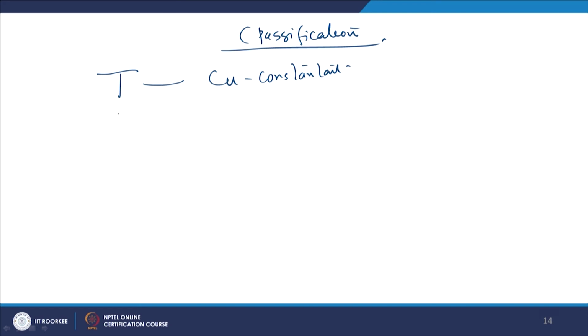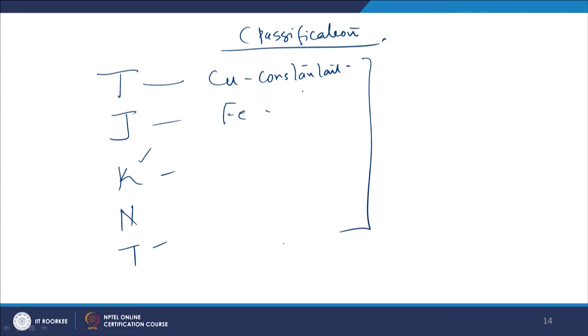Then J-type thermocouples are iron-constantan. Then chromel-alumel is used for the K-type thermocouples, and there are N-type thermocouples. Some are upper-class thermocouples: B-type, S-type and R-type. They have these thermocouple wires. There are two dissimilar wires made of different materials, so depending upon the cost of the material, the cost of the thermocouple varies, right?